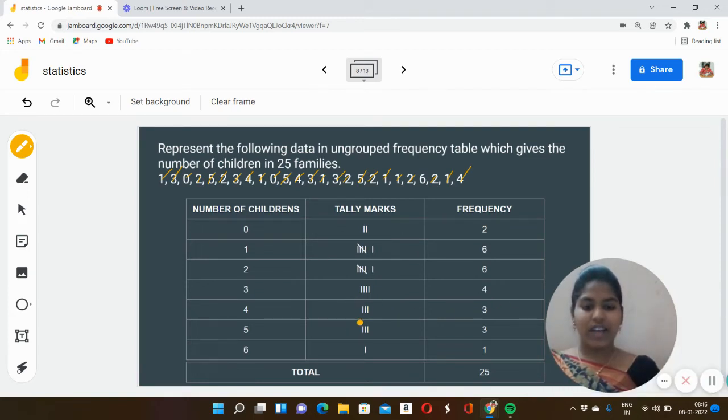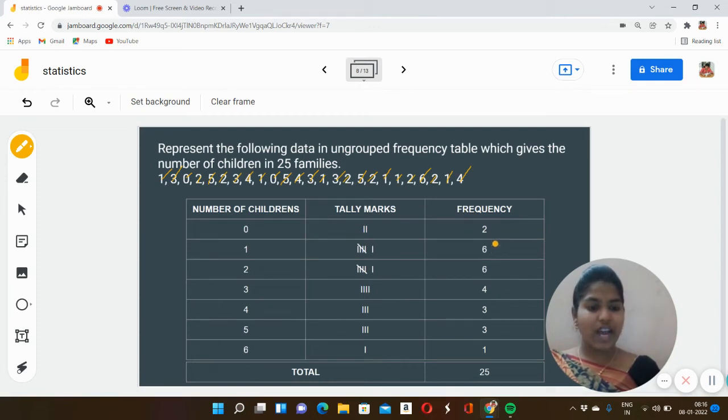We have 3, 5. So we have drawn 3 vertical lines. Now let's check for 6. We have only 1, 6. So we have drawn 1 vertical line. So if we count this vertical line, 1, 2, 1, 2, 3, the fifth one here is a cross line. So 5, 6. So 6.